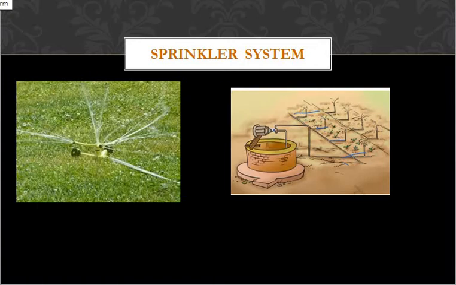When water flows through this main pipe, it also flows through the perpendicular pipes, and through the rotating nozzles it gets sprinkled in all directions and irrigates the crops. This is how it works. You can see this is the rotating nozzle. It will rotate in all directions, 360 degrees, and sprinkle the water onto the crops.